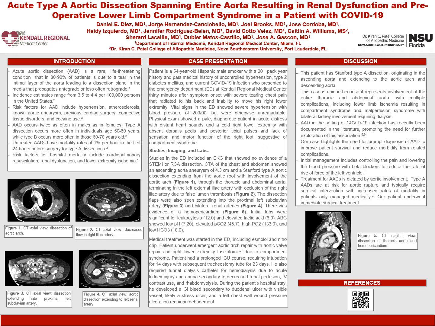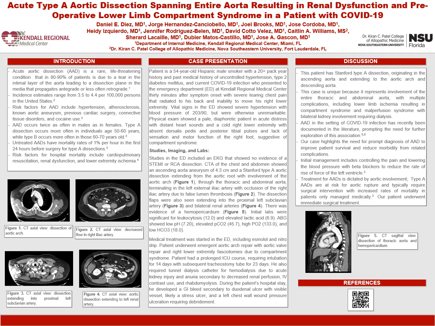As a brief introduction, acute aortic dissection, or AAD, is a rare life-threatening condition that in 80 to 90% of patients is due to a tear in the intimal layer of the aorta, leading to a dissection plane in the media that propagates antegrade, mostly. Incidence is estimated between 3.5 and 4.4 per 100,000 persons in the United States.